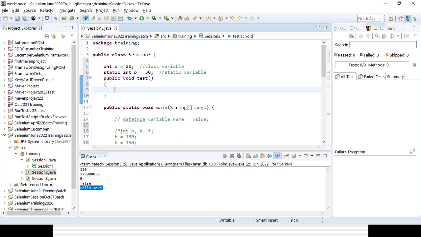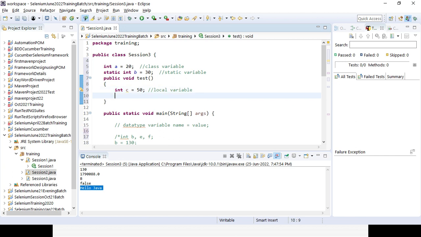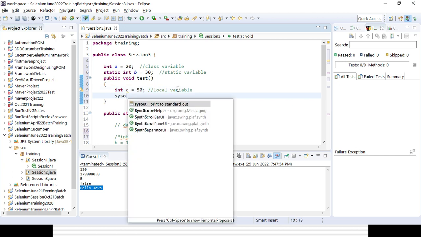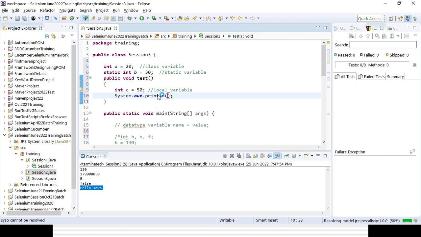Here I can create a variable, integer c equal to 50. That is called a local variable. And here you can call the method, and you can see that you can use that c only inside it.